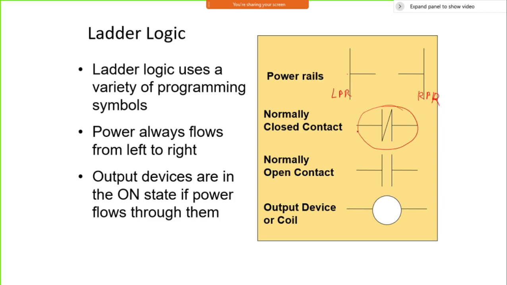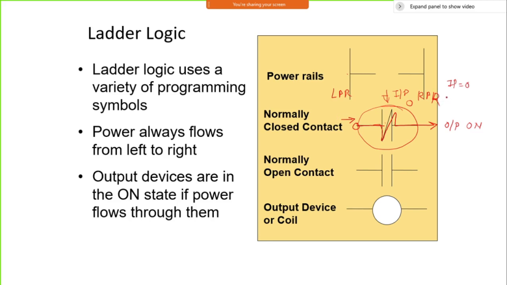What does a normally closed type of contact mean? If I am going to put an input here, this will get disconnected. These wires are connected initially. When I put in an input, it will get disconnected. If I am supplying power here and my input is 0, I am not providing any input, so your signal will move in this fashion, meaning the output will be there. Output is on if my input is 0.